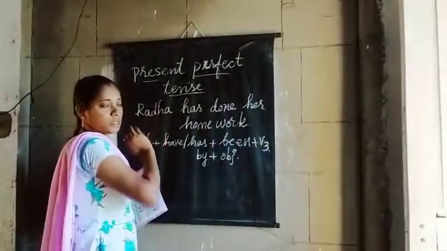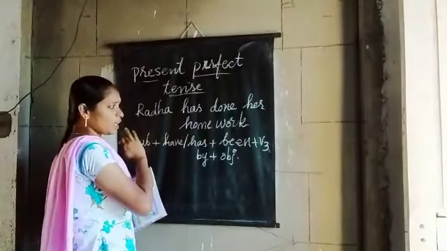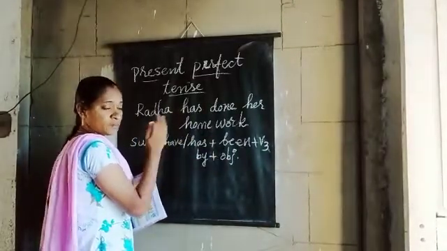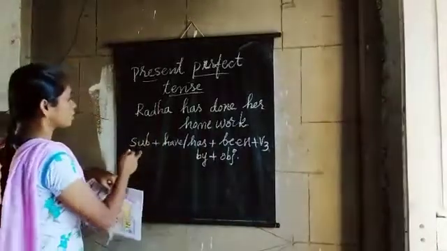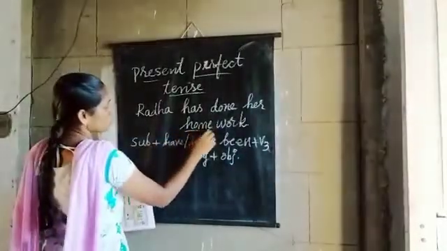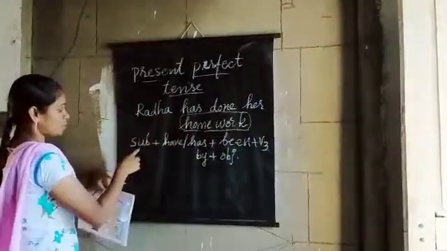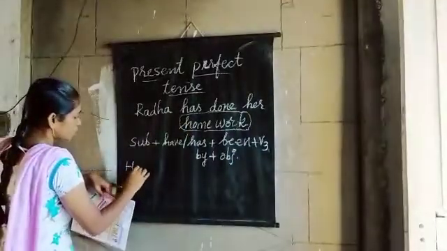We have seen already that the subject will be changed into object and the object will be changed into subject. So how can we change it now? What is the object here? Homework is the object, so now we have to make it into subject. Homework.